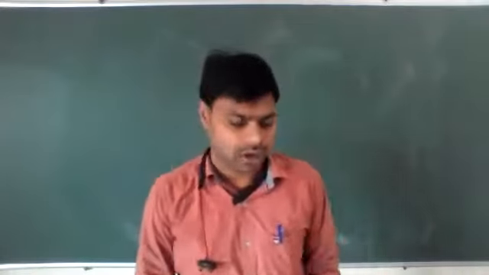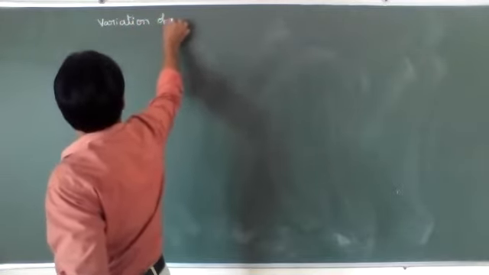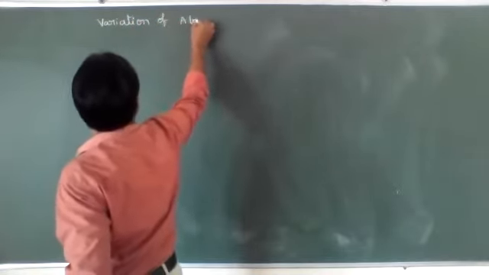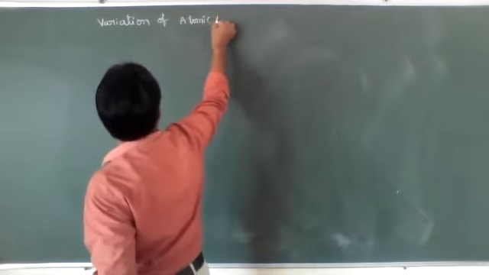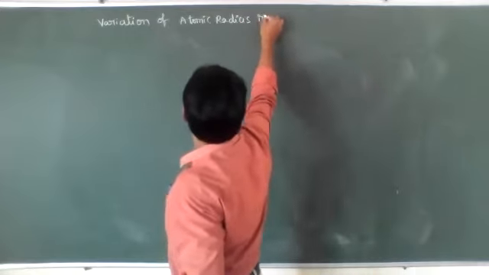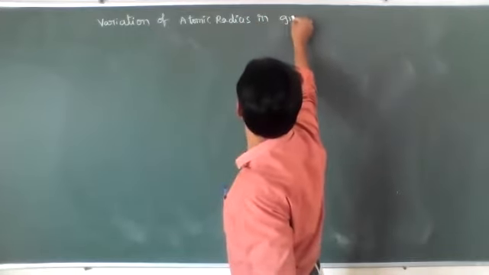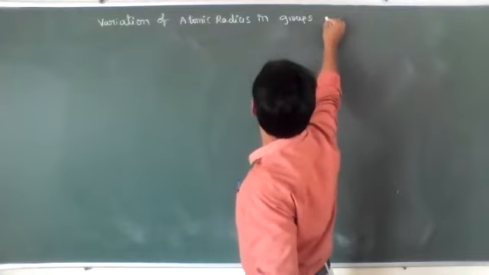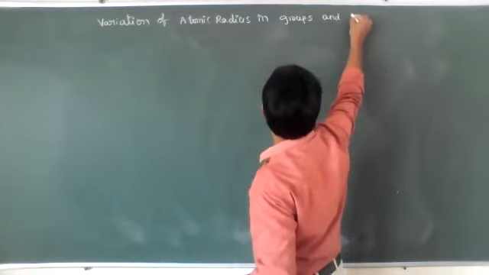Let's see, this is very important: variation of atomic radius in groups and periods.